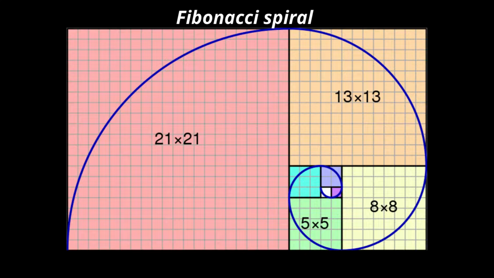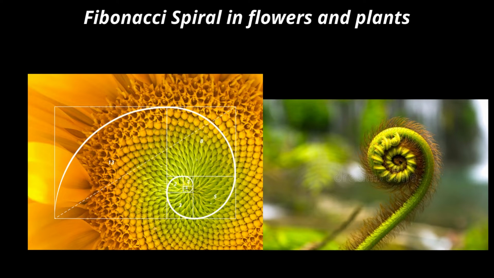So let us see where all we have seen this Fibonacci spiral in the real world in our day-to-day life. If you see a sunflower, you can see the seeds available there make a Fibonacci spiral. And whenever you see a tree which bends itself, that also makes a Fibonacci spiral.